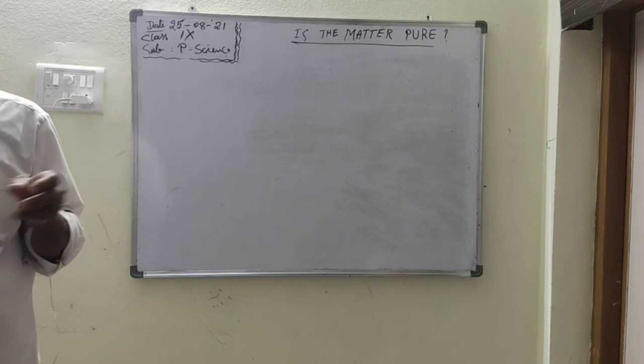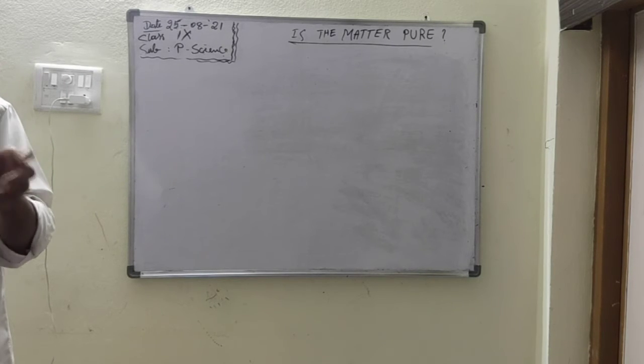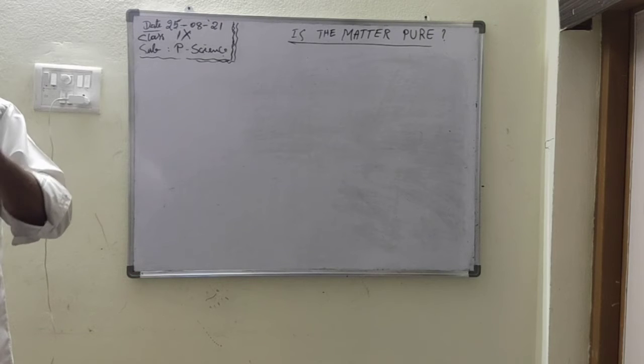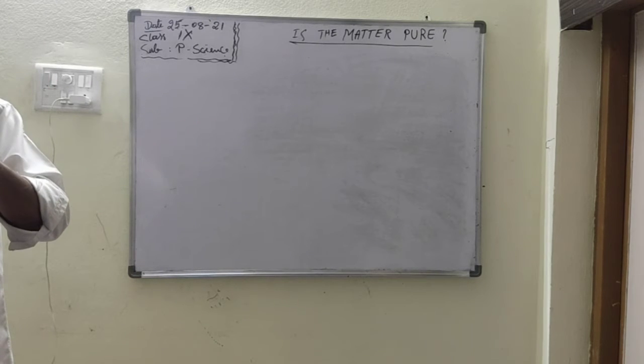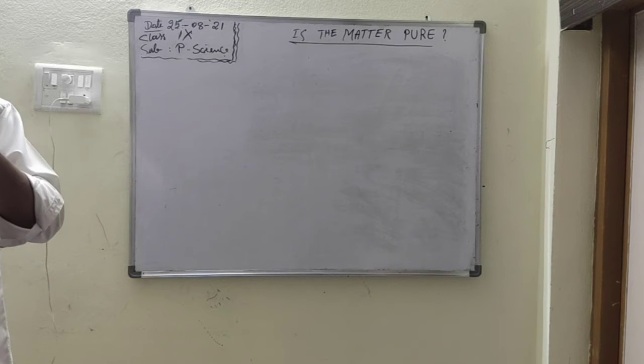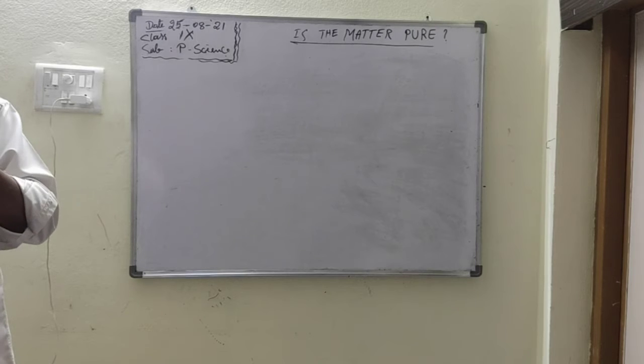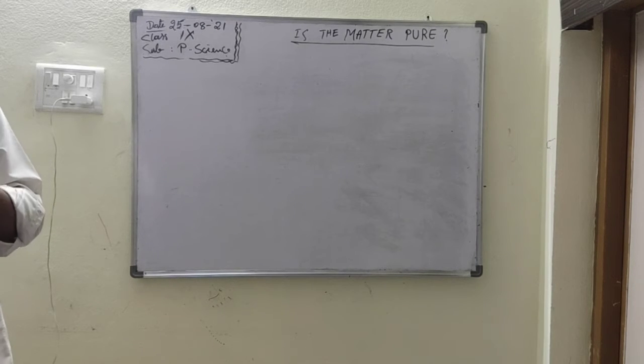Now, what is a compound? A compound is also a pure substance. The components of the compound are not separated by physical methods, but they are separated by chemical reactions. The components of the compound are separated by chemical reactions, but not by physical means. Therefore, it is called a pure compound.